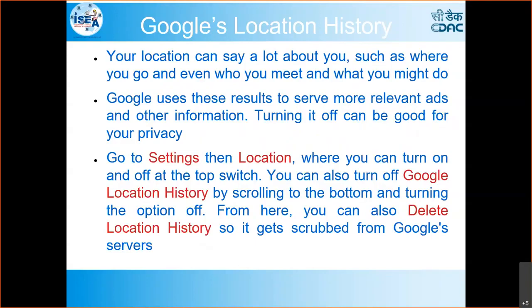This is one of the dangerous and most important permissions for all the apps. Location history: if you are giving it, you can see, correct, from the last 5 years where you traveled. If your device is connected to GPS and your mobile data is enabled and you have given location permission, then in all such cases the location details will be sent to the cloud, otherwise it will be stored in Google itself.